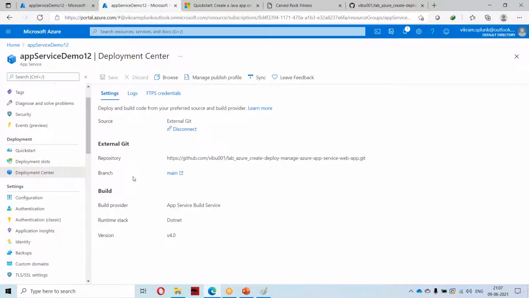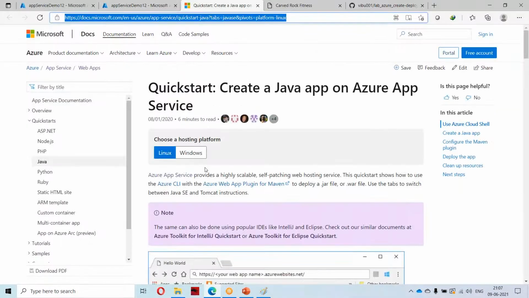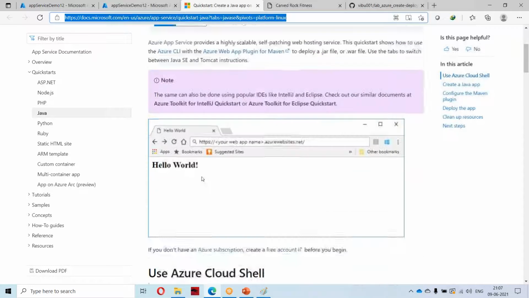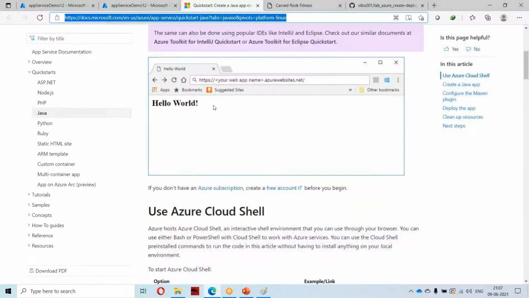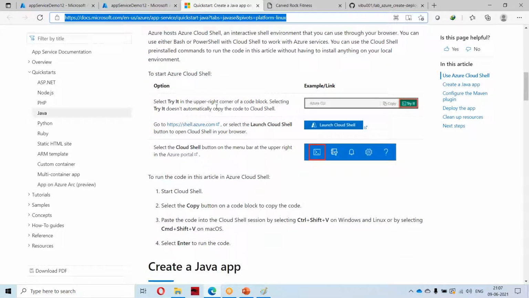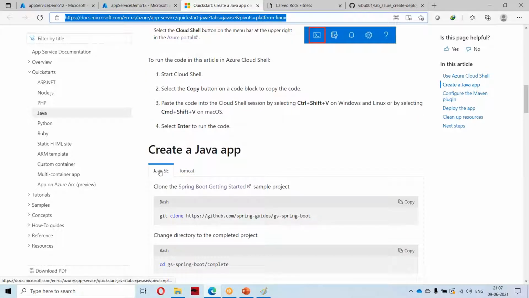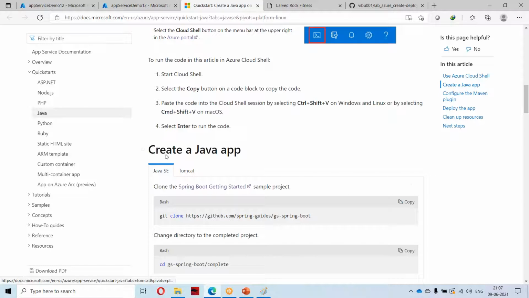This is done via the UI. Actually, I can do the same job via the command line also. If I want to install some Java app or Tomcat app, I can use this procedure.